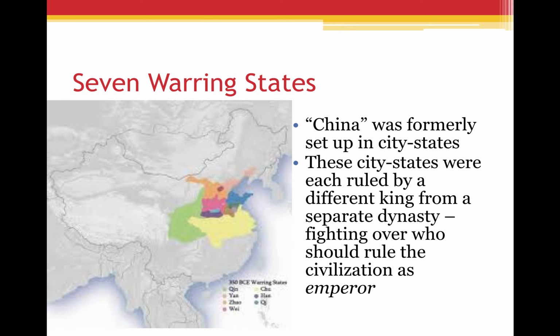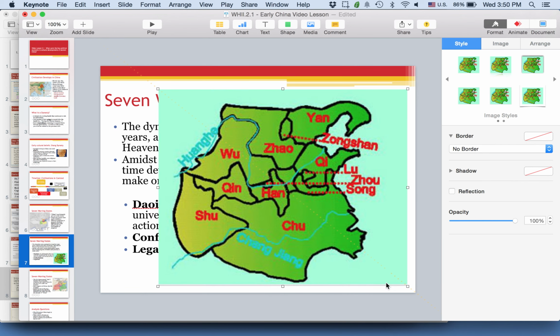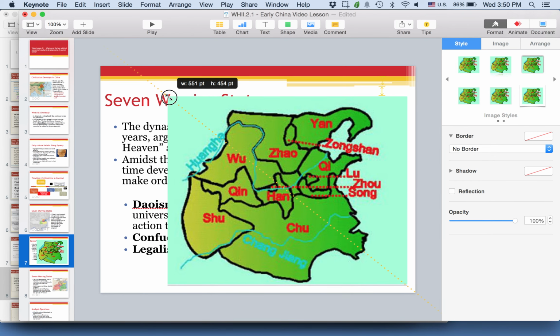So these seven warring kingdoms, I'm going to just expand this just so you can see it. You can see here are the different seven kingdoms. There is no such thing as China at this point. These are just these earliest kingdoms, the Han Dynasty, the Han Kingdom, the Qin, the Yan, so on and so forth. These are just the earliest states.